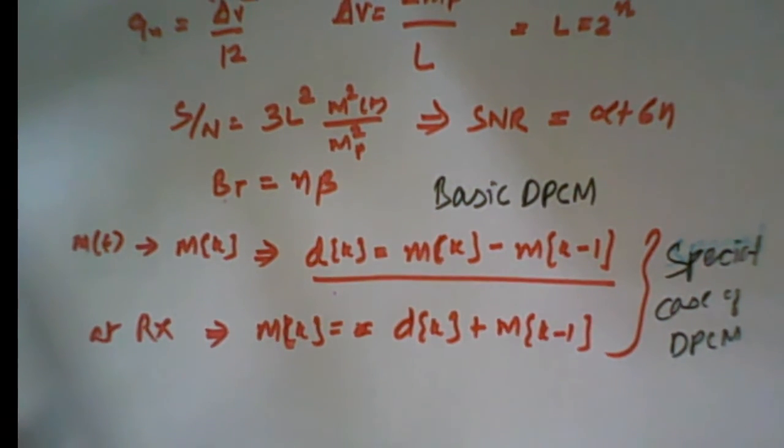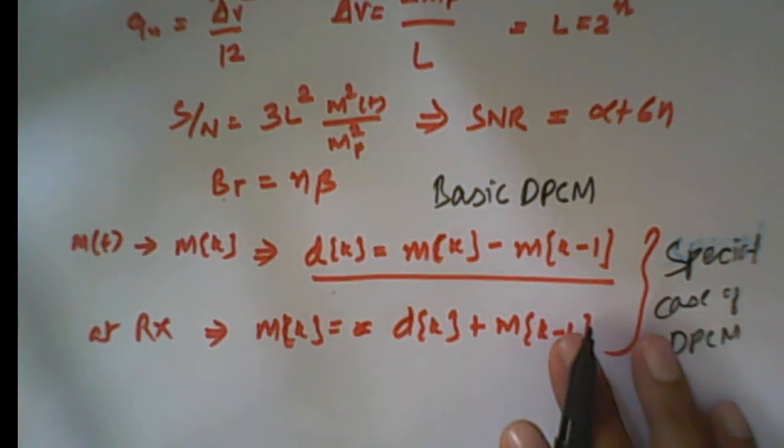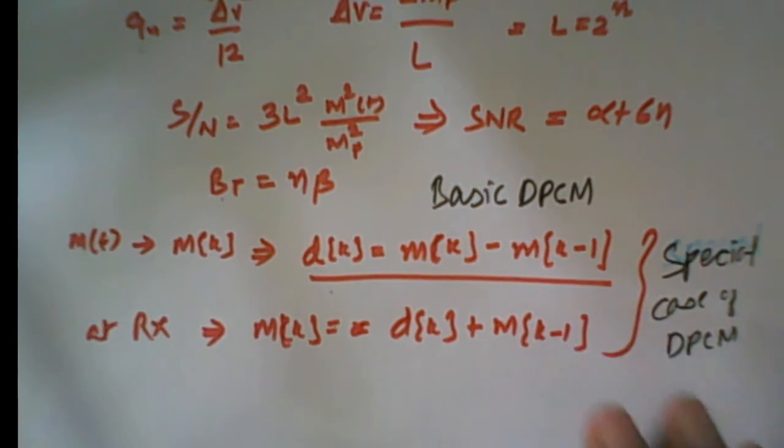Now why are we doing this? From the knowledge of d[k], we can reconstruct the signal m[k] at the receiver.